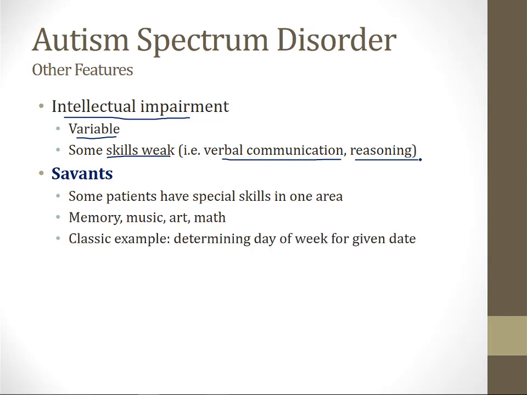And there is a subset of children with autism who are called savants. These children have exceptional skills in one specific area, for example, memory, music, art, or math. So the classic example is a person with autism who is able to determine the day of the week for any given date. They can basically do this by memory. This is a savant. And if you've ever seen the movie Rain Man with Tom Cruise and Dustin Hoffman, that is the story of a man who is autistic and is a savant when it comes to math.